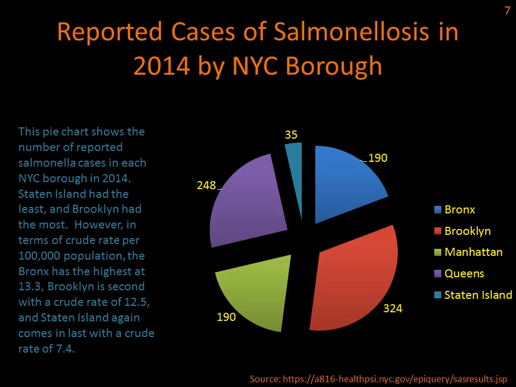However, during my research, I also found crude rates per 100,000 population for each borough, and when I looked at those, I found that the Bronx has the highest crude rate at 13.3, Brooklyn is second with a crude rate of 12.5, and Staten Island comes again last with a crude rate of 7.4 per 100,000 population.